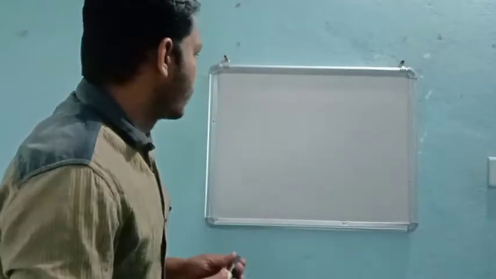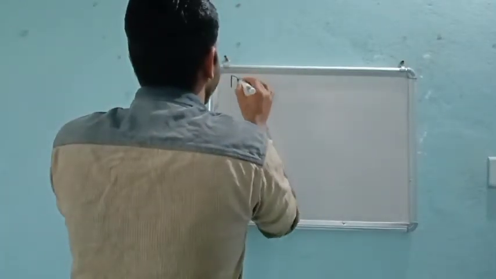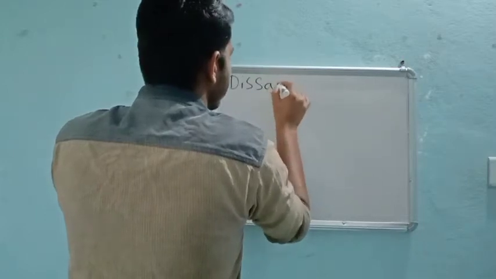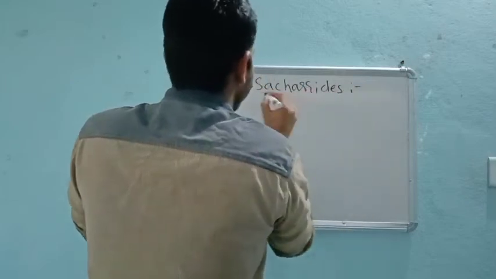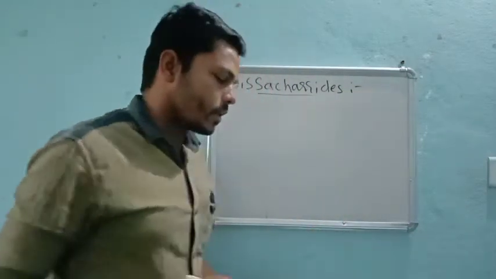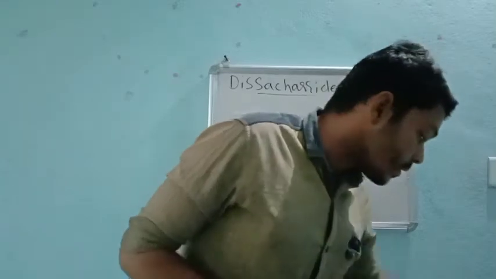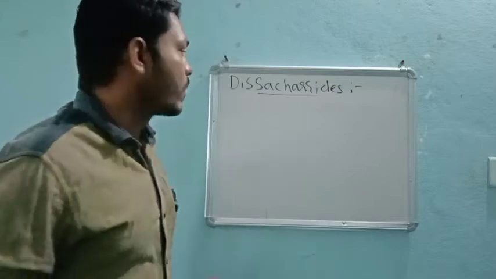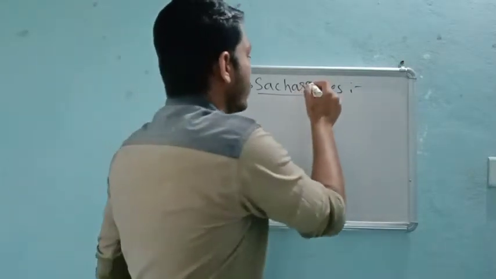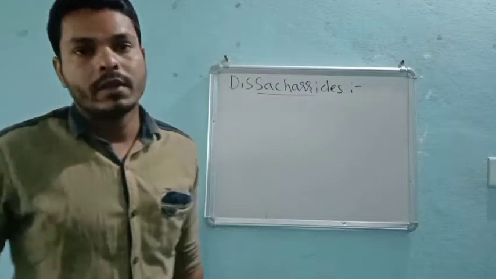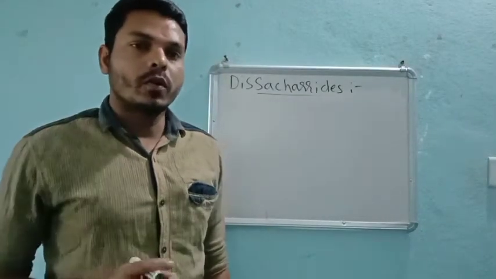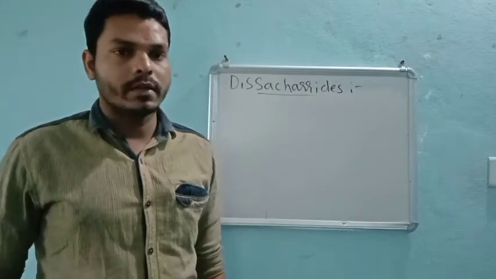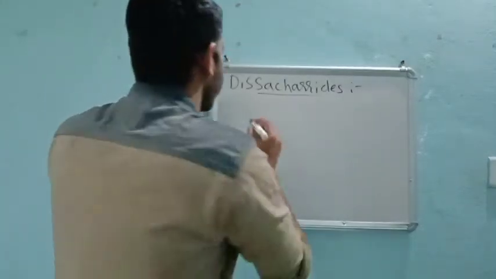So now, in the last class, I just introduced disaccharides. That means after completing the structure and detailed study of glucose and fructose, now we need to study disaccharides. In disaccharides, as I said, sucrose, maltose, and lactose are the common disaccharides.